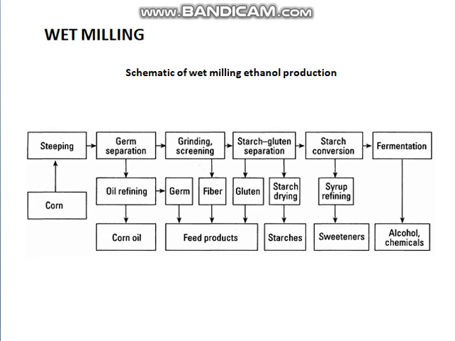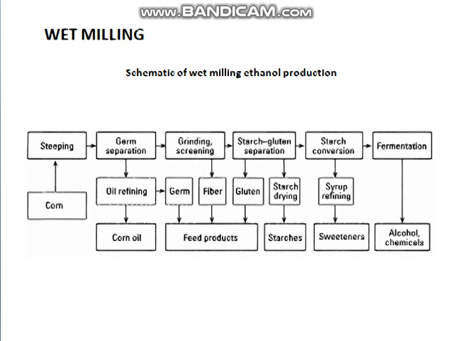And after that, the starch gets converted by means of the saccharification process and then further subjected to the fermentation process. So from the fermentation process they yield alcohol. At the end of this process they yield corn oil, feed products, starches, sweeteners, and some other alcohol and chemicals.